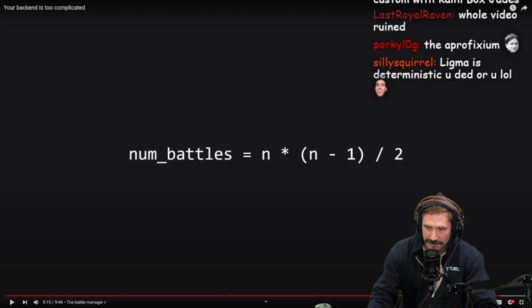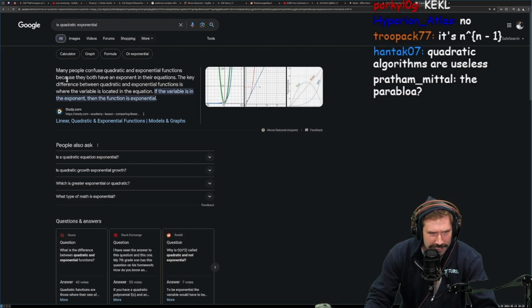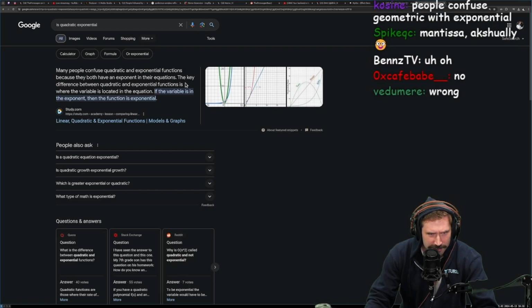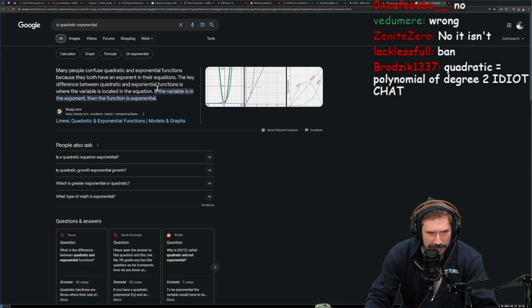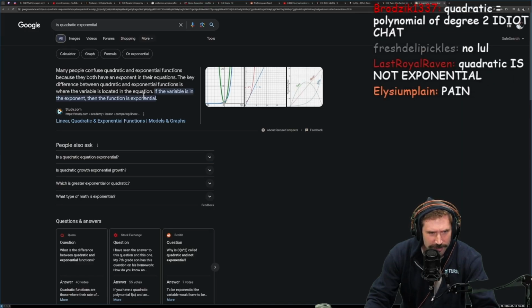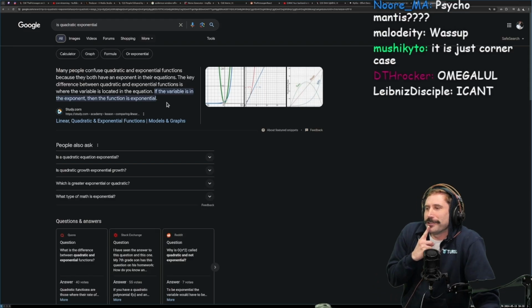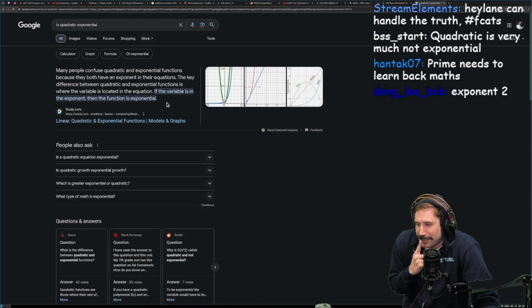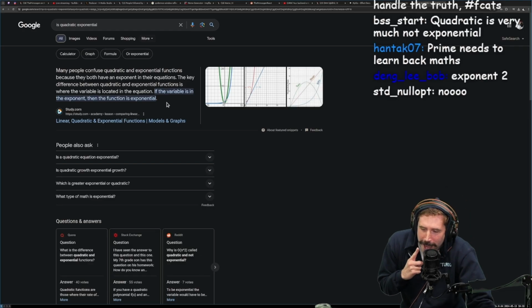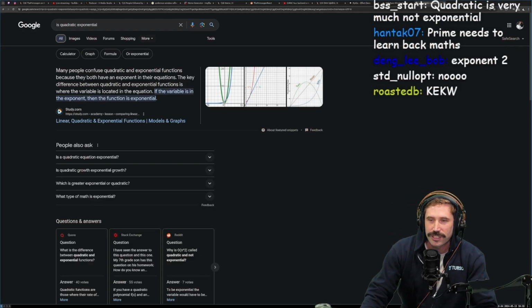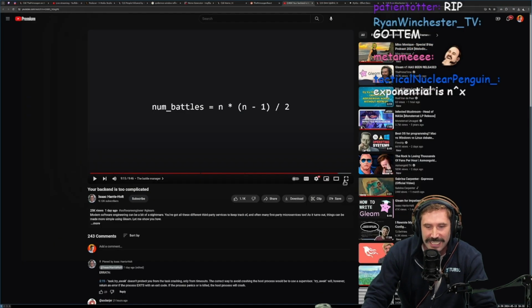Quadratic is exponential. Many people confuse quadratic and exponential functions because they both have an exponent in their equations. The key difference between quadratic and exponential functions is where the variable is located. Oh, looks like somebody's right. Looks like somebody else is wrong. All right, no, it's called quadratic because the variable's not there. That's why it's not exponential.